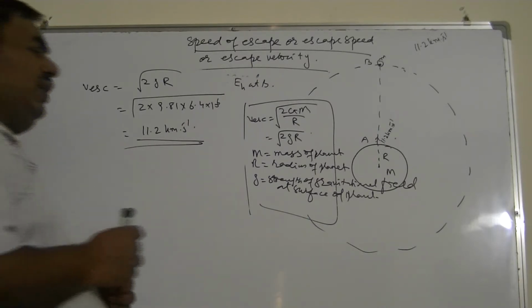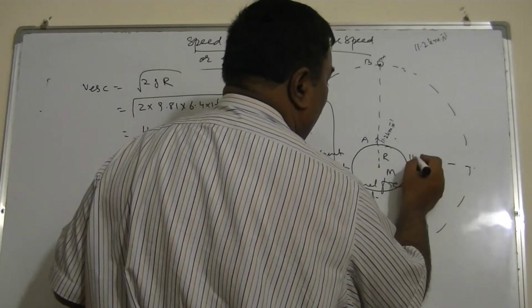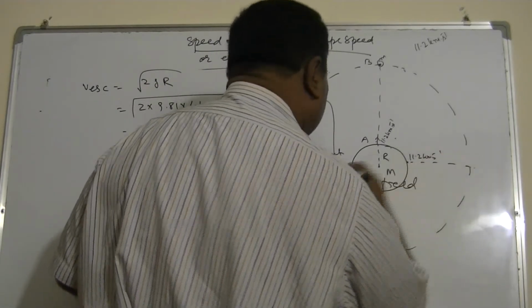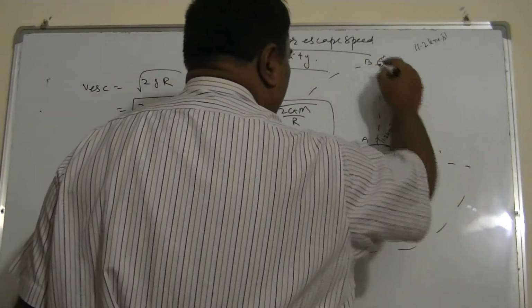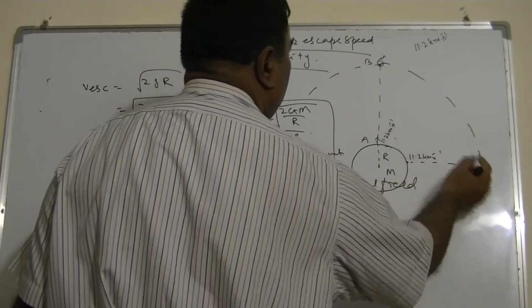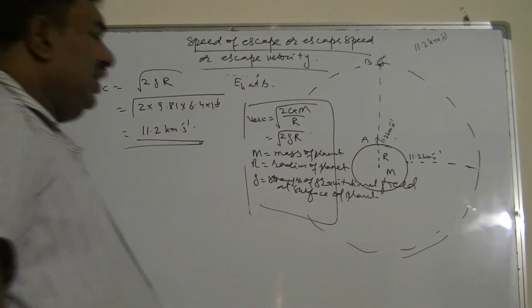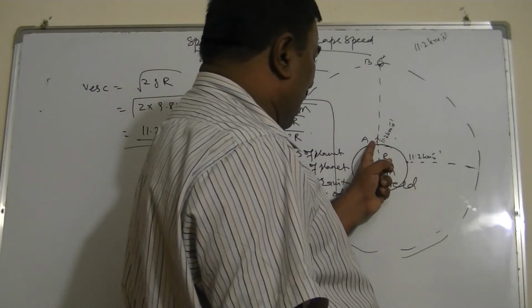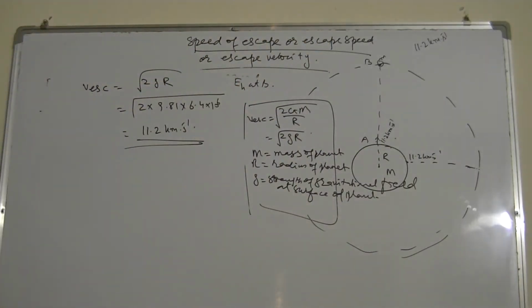Now it has nothing to do with the direction. Suppose a body is thrown from here with 11.2 kilometers per second, it will never come again, because this distance is constant, since it's circular. So the gravitational field is circular, so it doesn't depend upon the direction. You can throw an object from here, here, here. Escape velocity is a strong term which is used, but the correct term must be speed of escape.